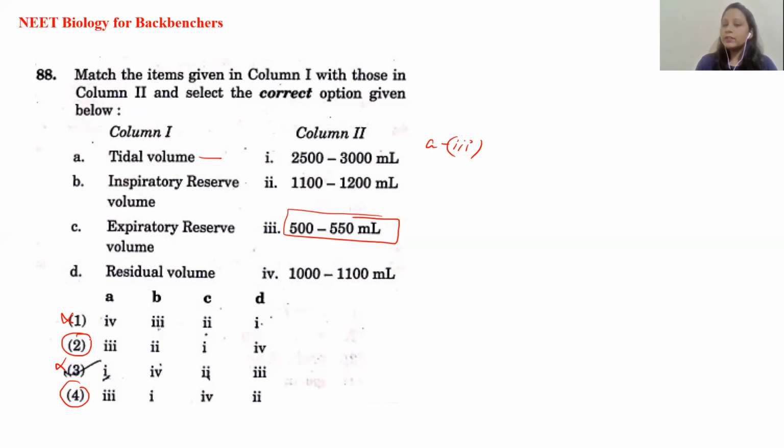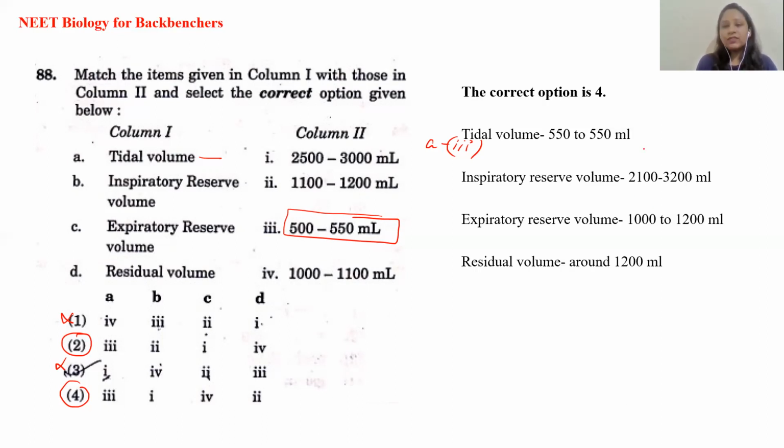So what are our different volumes? Tidal volume is 500 to 550 ml. Inspiratory reserve volume is what? 2100 to 3200 ml. Expiratory reserve volume is about 1000 to 1200 ml, and residual volume is about 1200 ml. So according to the options given, option 4 is the correct answer. So this is a memory based question. You have to memorize the respiratory volumes, then only you'll be able to do this question. There is no concept here, you just have to memorize it.